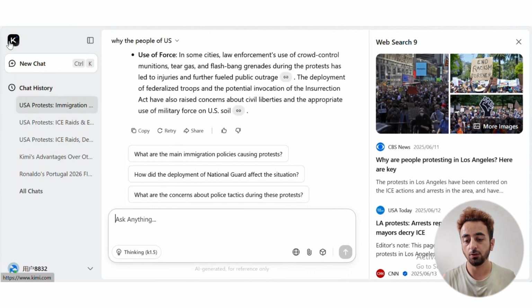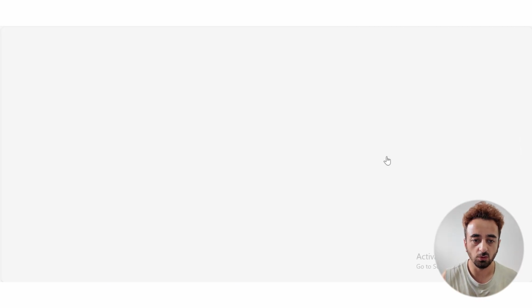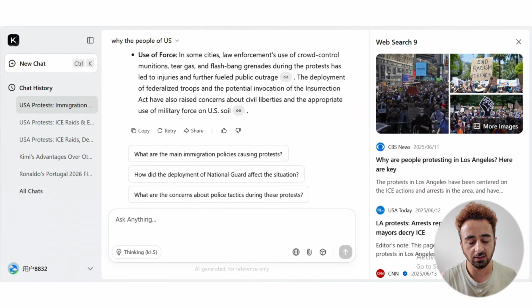If you want to jump to this website, you just directly click on it. So I think Kimi is easy to use, it's fast, it's free, and the other point is it gives you real-time information.